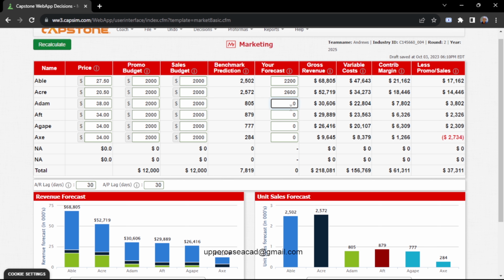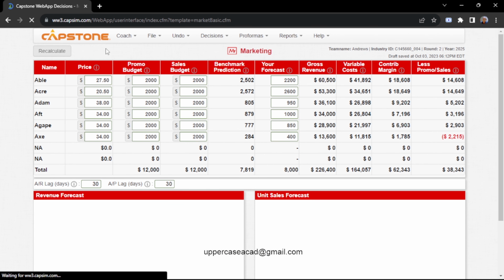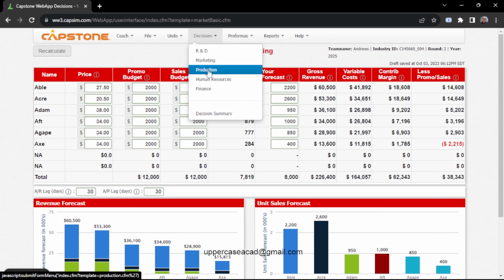Then for Adam I'll sell 950 units because it's in the high-end market segment. Then Aft, which is in the performance segment, I'll sell 1,000. Then Agap I'll sell 850 units. Then Axe I'll sell 400 because this is a very new product in the market. I can't expect to sell much because customers are not aware of it. I'm just launching it. So the next decision is my production decision.